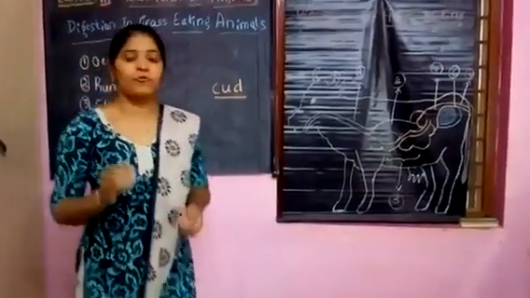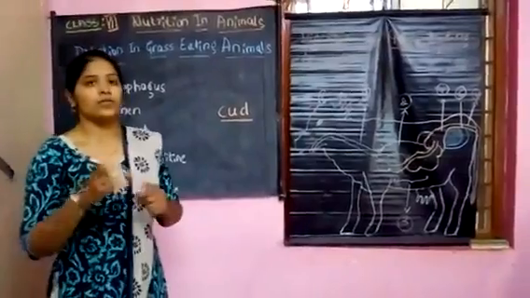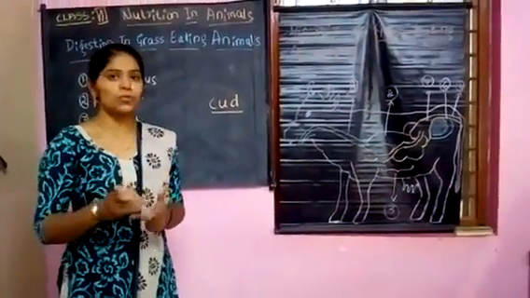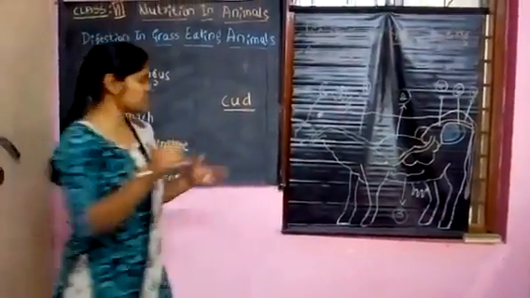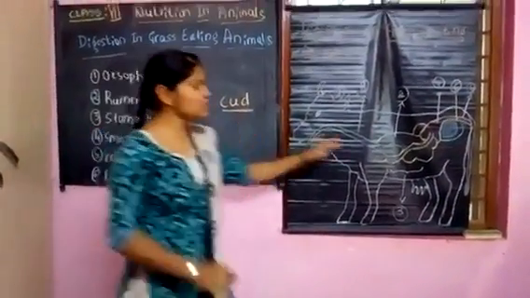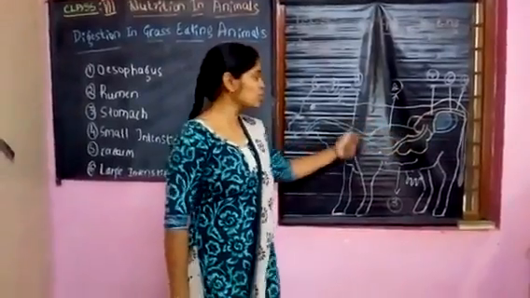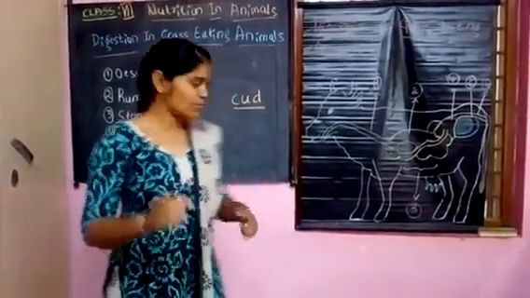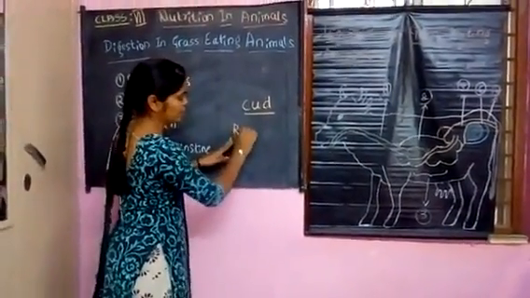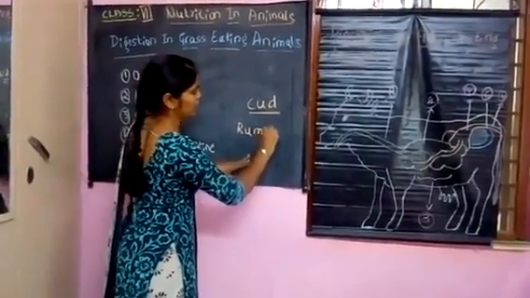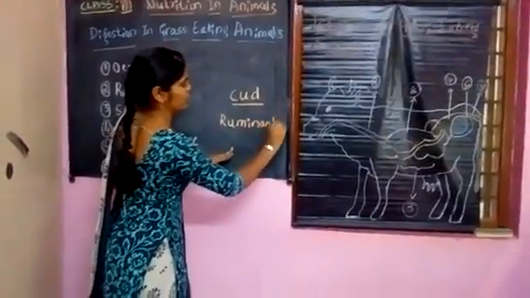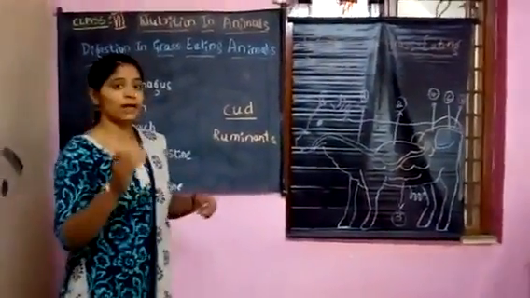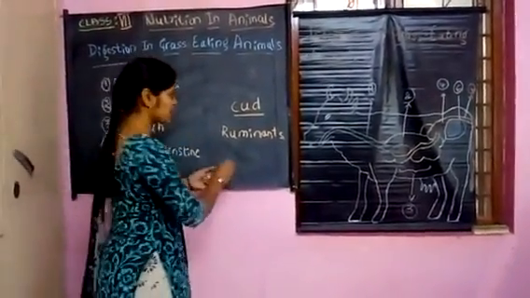The food material which is partially chewed by the cow is stored as a cud. Okay, cud is stored in the rumen part. So these grass eating animals are called ruminants, and the process is called rumination.